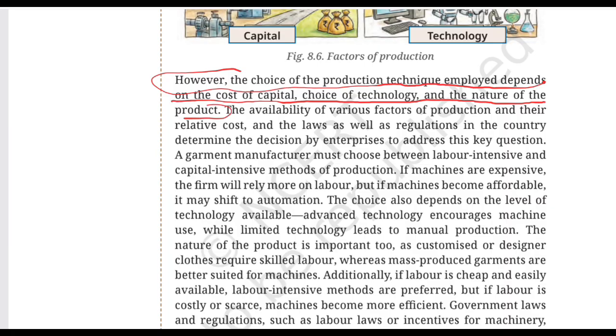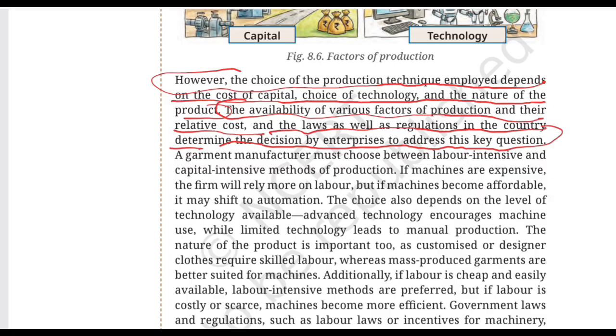A producer has to consider several things. Okay, what are those? How expensive are machines? The cost of capital. What technology is available? Choice of technology. What kind of product? The nature of the product. For example, a handmade designer dress may require skilled workers because every piece is customized. But millions of standardized products may be better suited to machines. So there isn't one production method that works for every business. The availability of various factors of production and their relative cost, and the laws as well as regulations in the country determine the decision by enterprises to address this key question.